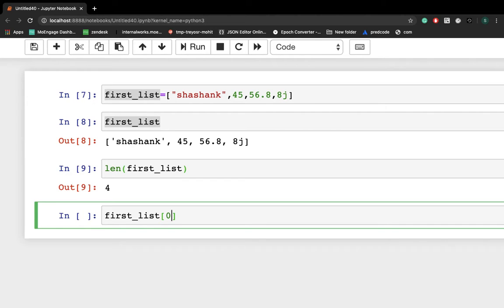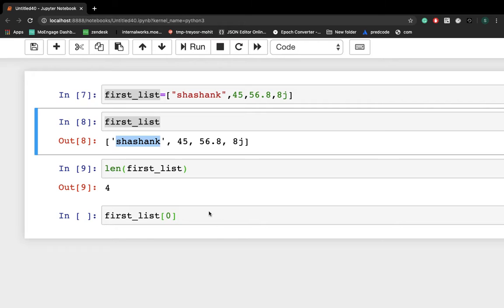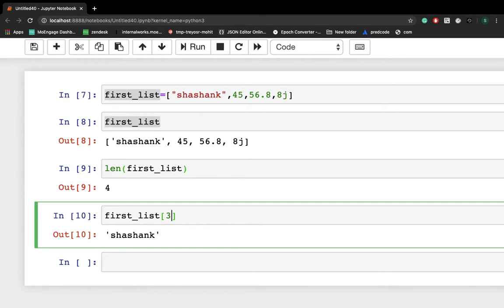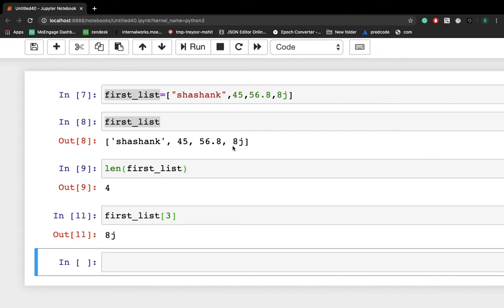So you have to write 0 here. Now you got Shashank. Similarly, if you write 3, you get 8J. So this is all about indexing. You can check it with several examples as well.